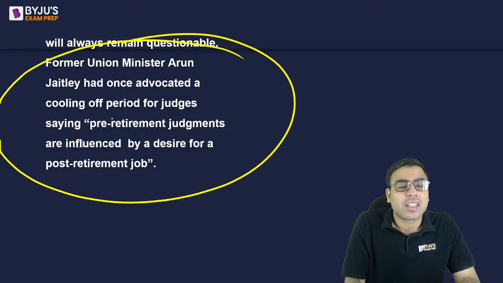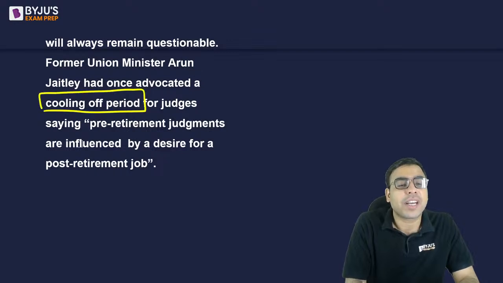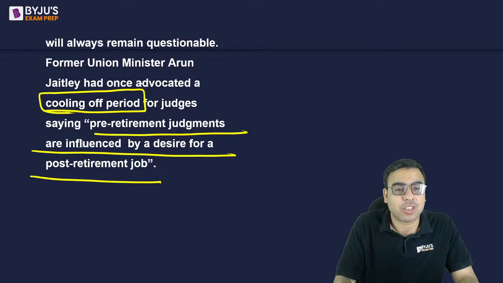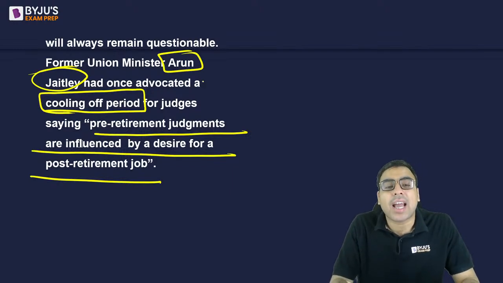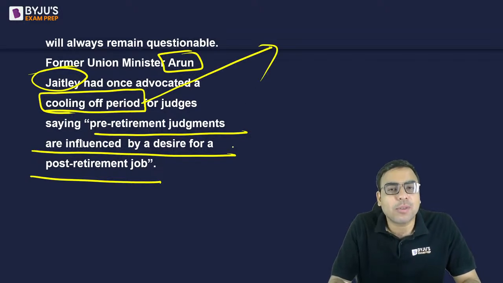He is quoting that there should be a concept of cooling off period for judges, saying pre-retirement judgments are influenced by a desire for a post-retirement job. So I hope you are aware, Arun Jaitley was a senior union minister, and he had said that there should be a concept of cooling off period. ये काफी ज़्यादा news में था, cooling off period.